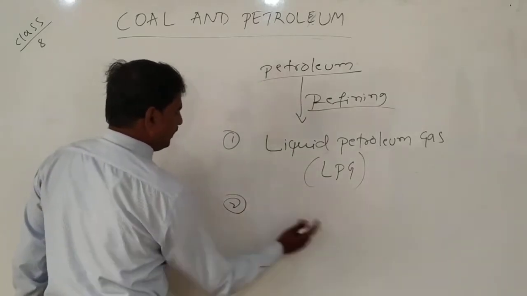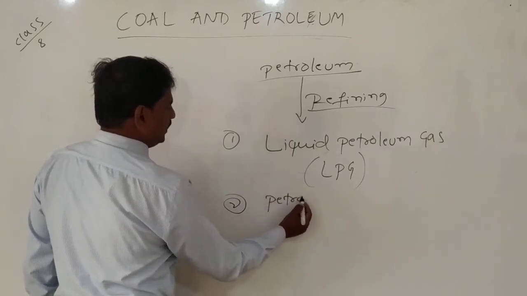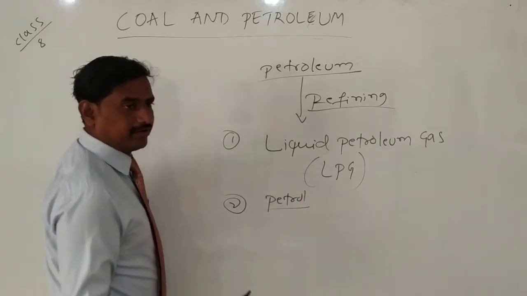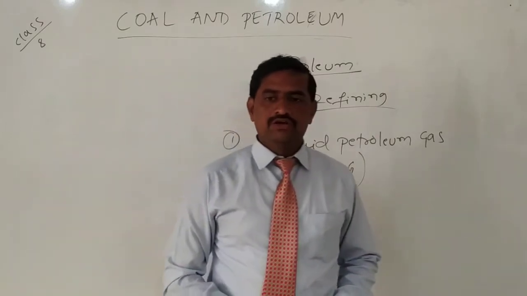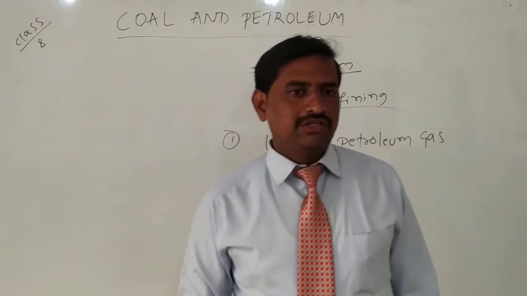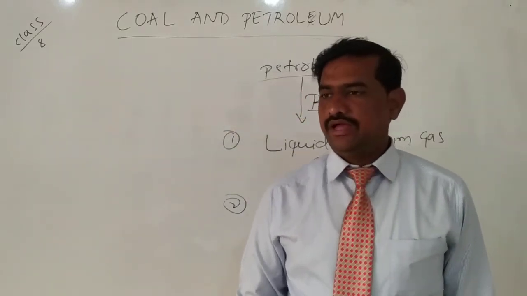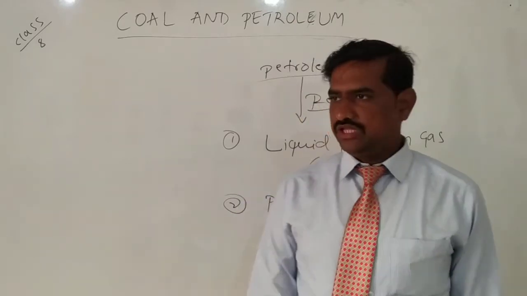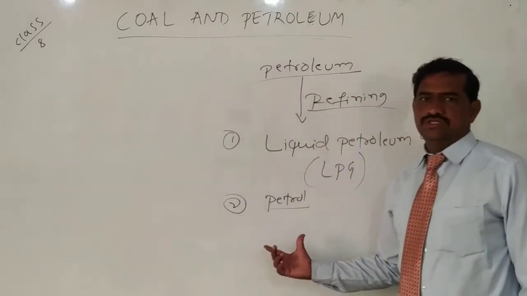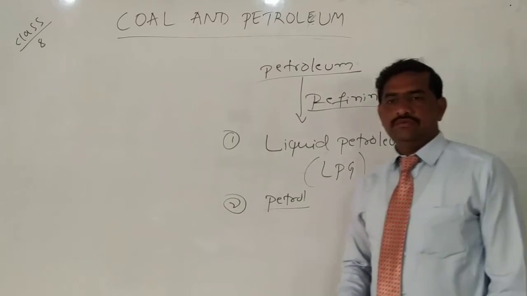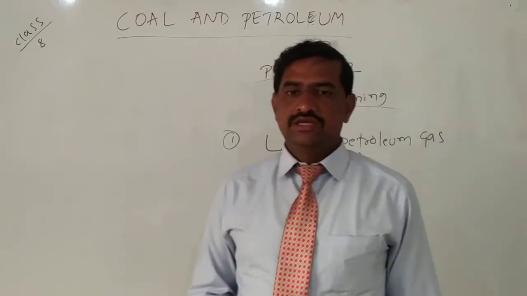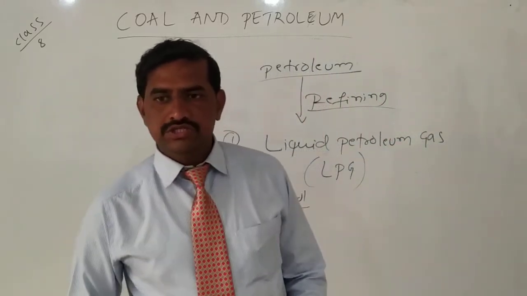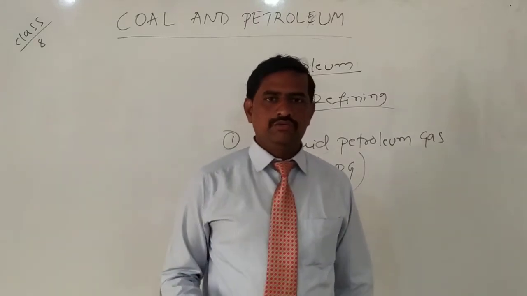Next one is petrol. I think you know about the petrol pump. Where are we using petrol? Good, as a fuel for light vehicles, usually cars and two-wheelers. What about heavy vehicles like trucks, tractors, cranes, JCB? For heavy vehicles, usually we are not using petrol.